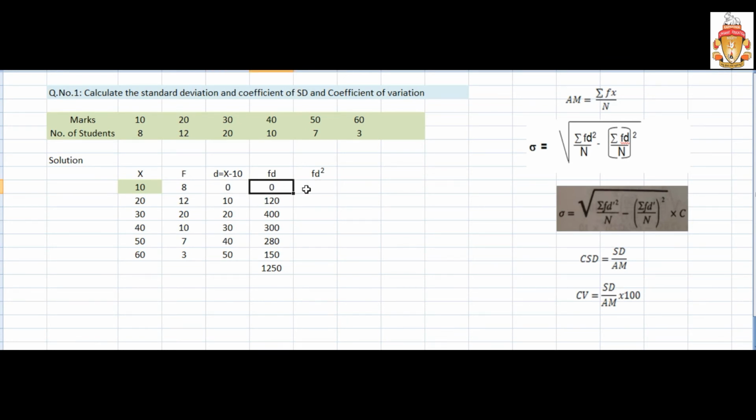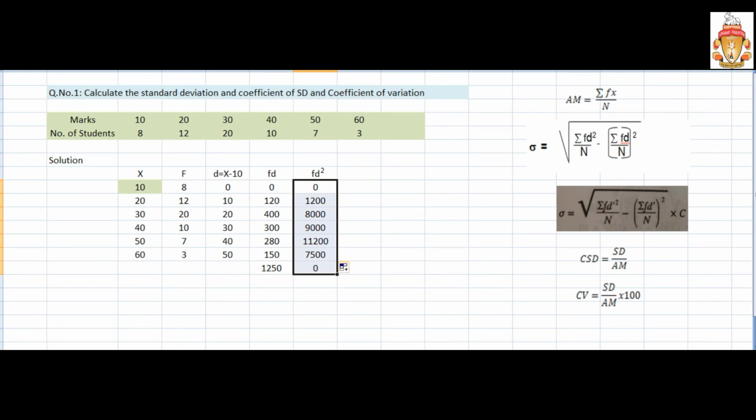0 into 0, 0 only. Next 10 into 120, 1200. 20 into 40, 400, that is 8000. 30 into 300, that is 9000. Then 40 into 280, you need to multiply this one into this one, you will get this one. Then you find the total.